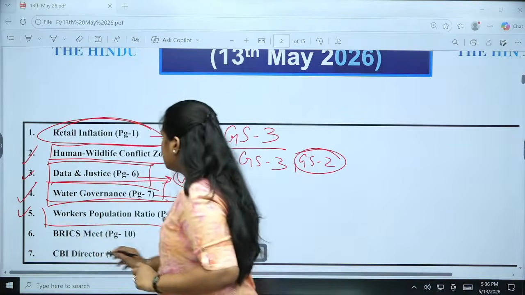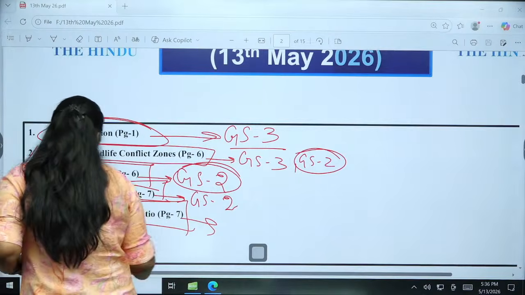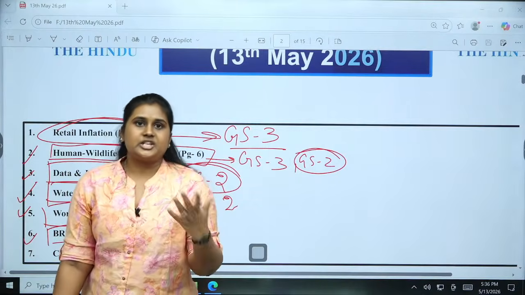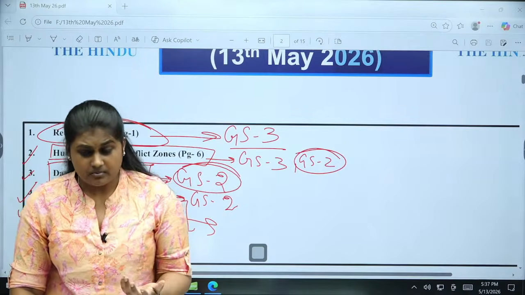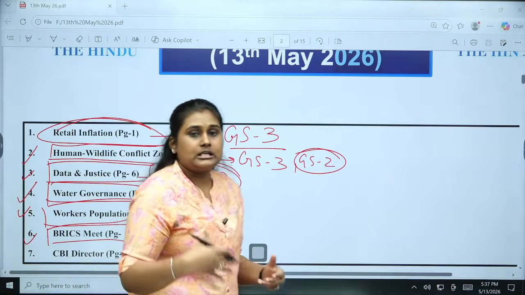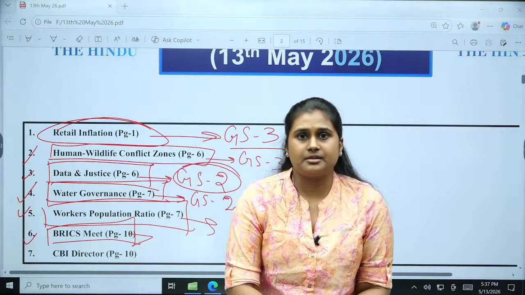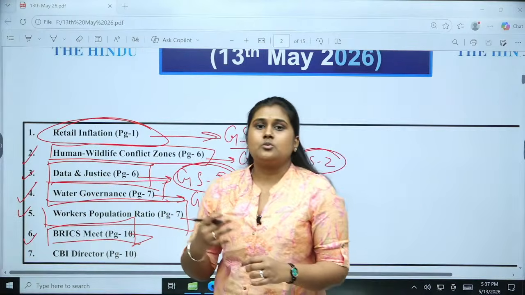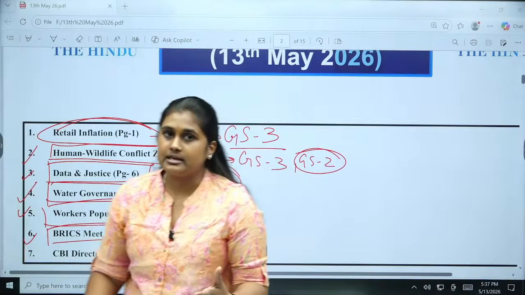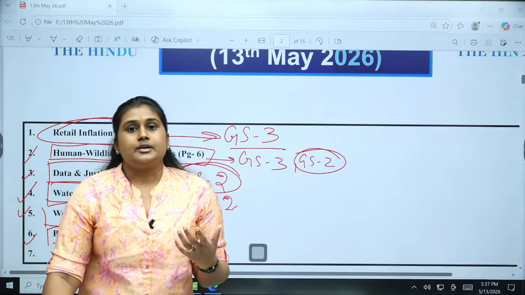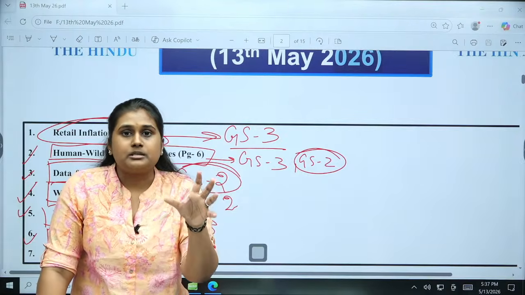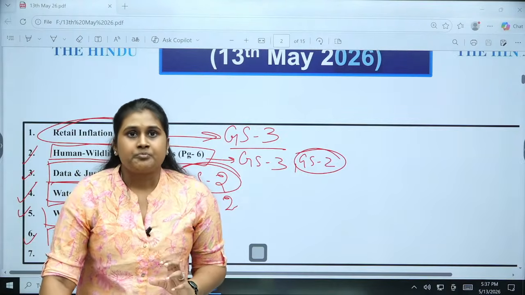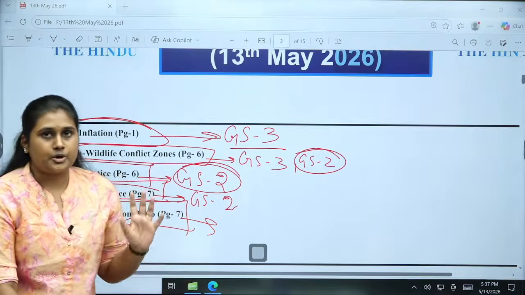Okay, then the sixth one is about the BRICS meet. India is chairing the BRICS this time, but China couldn't attend it, and they are stating the reasons because of certain visits and everything. We are going to see what BRICS is, the members slightly, what the objective is, and why it is important to have unity inside the BRICS. Okay, so these are all the things we are going to see here.